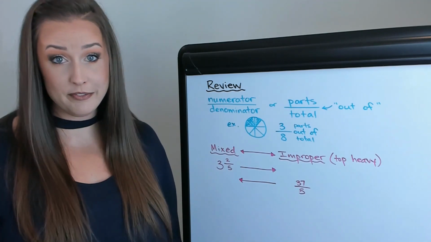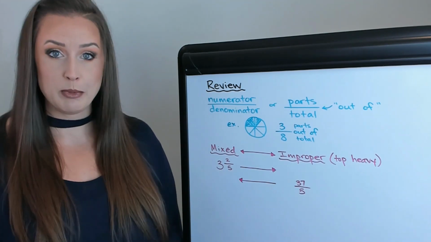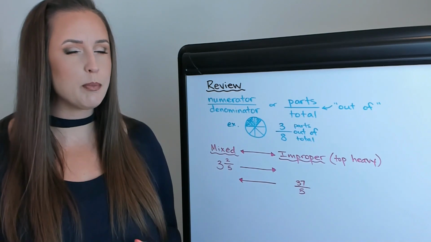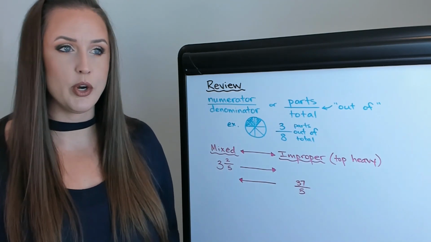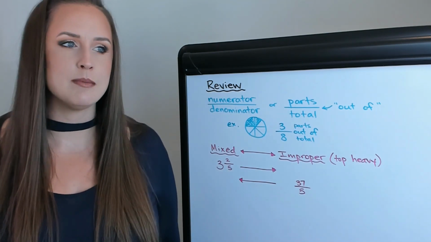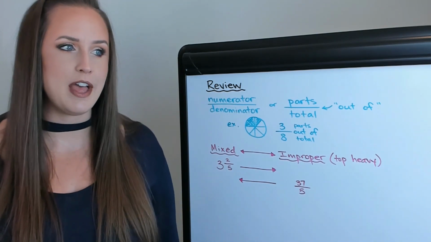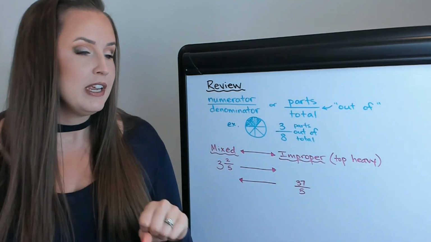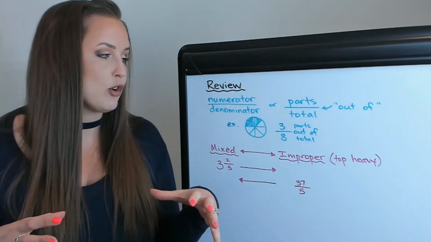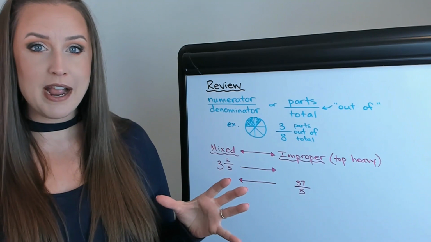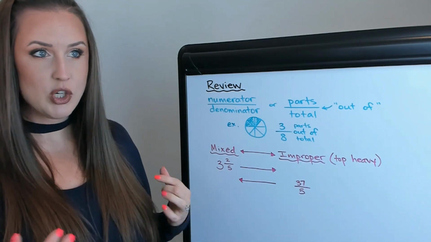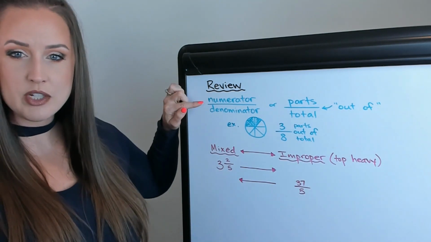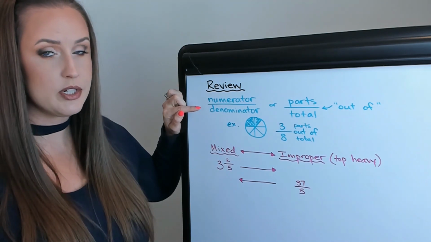All right, so a little review first. I wanted to go over terminology and try to come up with ways that you can relate fractions to your real life, because I always hear so many times, when am I going to use this in my real life? Fractions are one of the things that are everywhere in real life instead of this little math bubble that we're sitting in right now. So in terms of a fraction, the mathematical terminology would be that the top is called the numerator, the bottom is called the denominator.